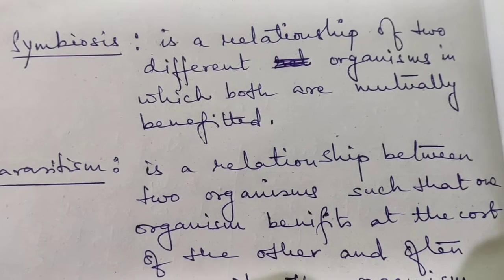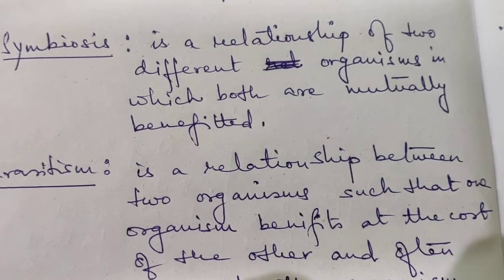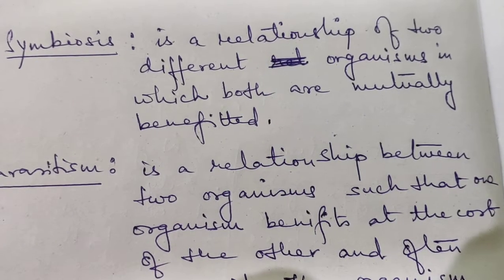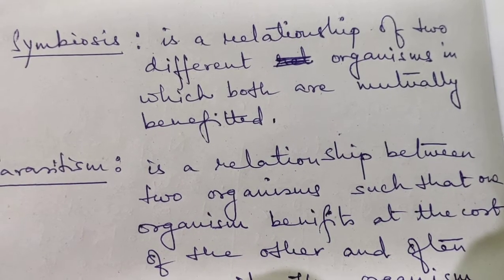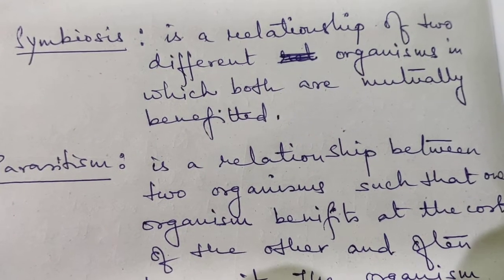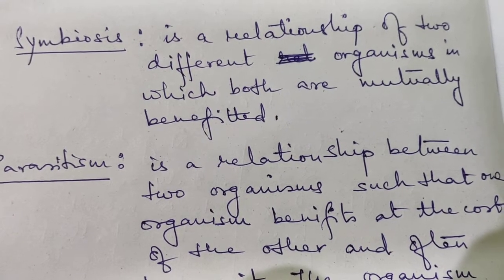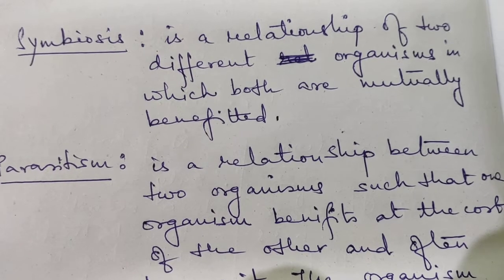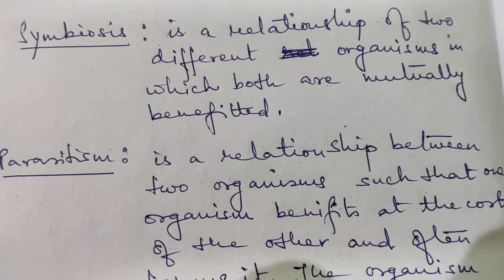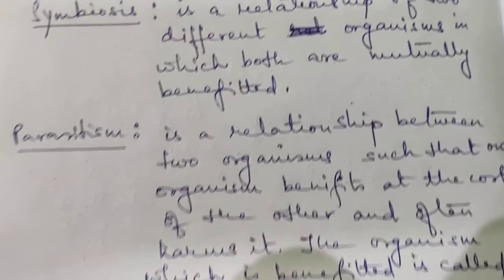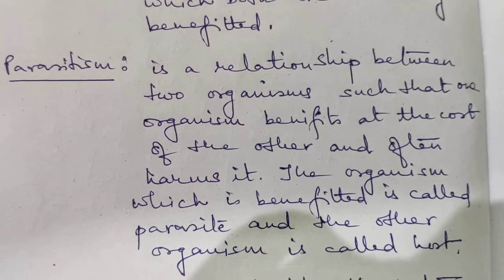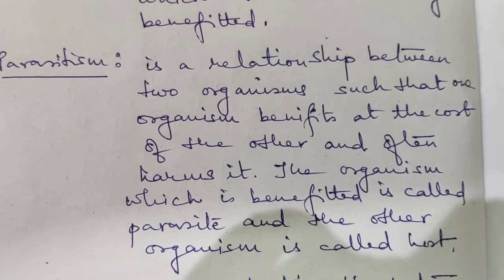It is a relationship of two different organisms in which both are mutually benefited. Like the symbiotic bacteria which remain in the root nodules of the leguminous plants, they give nitrogen to the plant for their development, and in turn plant roots help them by providing nutrition. Clear?